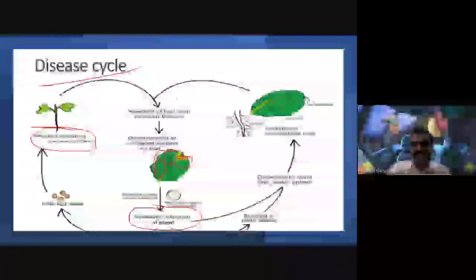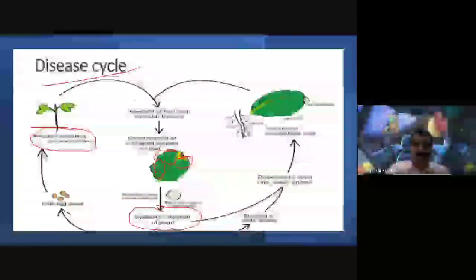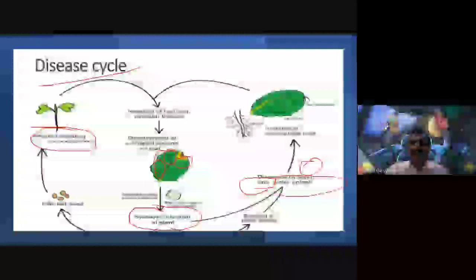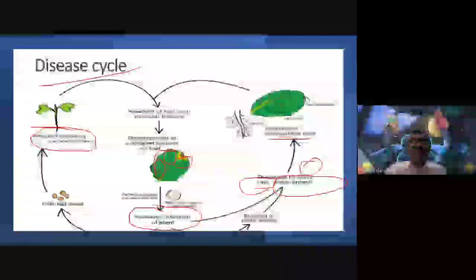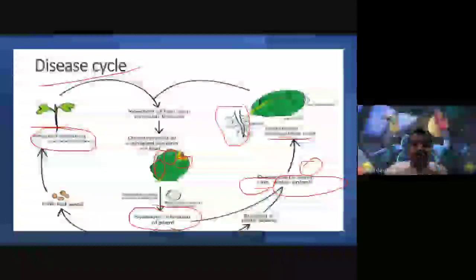At the same time, the infections are observed in systemic plants, and when the diseased plant parts are dispersed by the wind, rain or water splash and invade a susceptible host, systemic infection is observed from the leaf surface to different areas of the plant, and also via the root. So this is about the disease cycle.